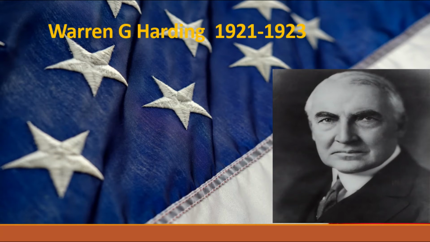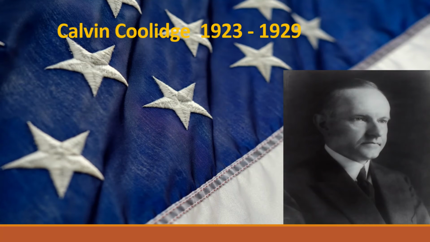Warren Gamliel Harding was the 29th President of the United States, serving from 1921 until his death in 1923. He was a member of the Republican Party. Calvin Coolidge was an American lawyer and politician who served as the 30th President of the United States from 1923 to 1929.